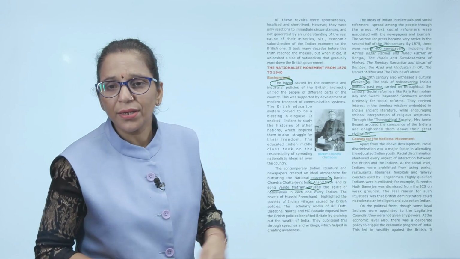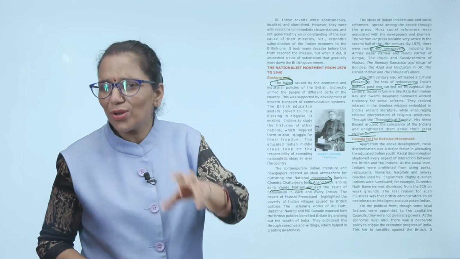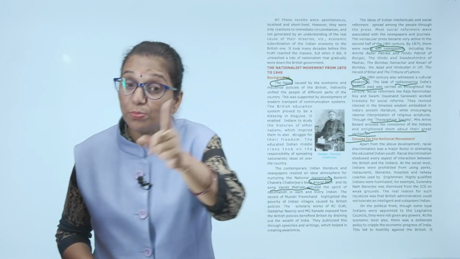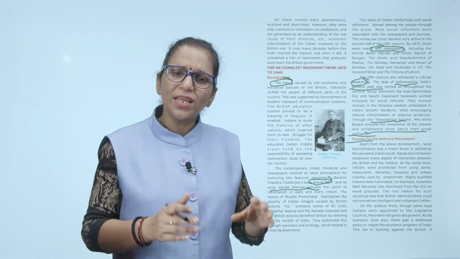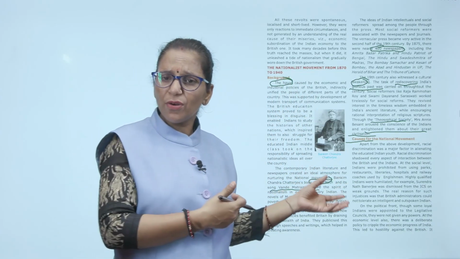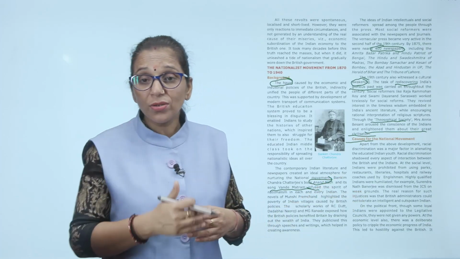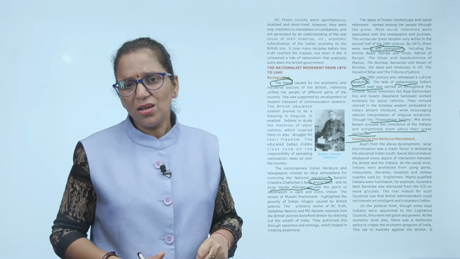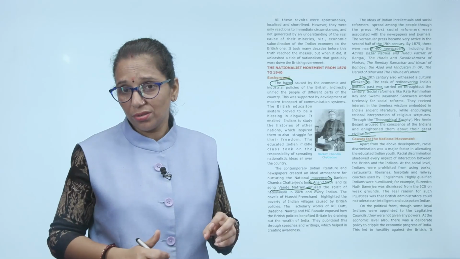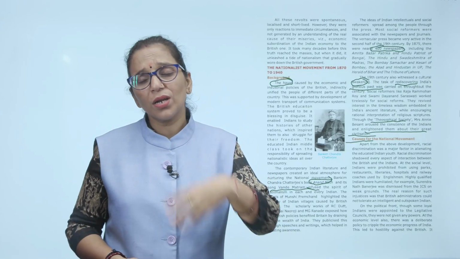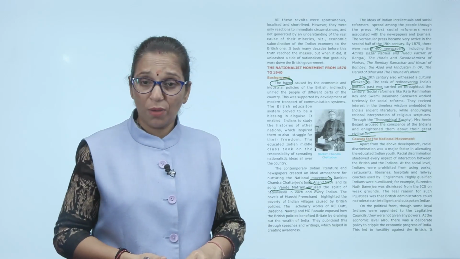On the political front, though some loyal Indians were appointed to the legislative council, they were loyal to the Britishers only. And moreover, they were there for the name only. They were not given so much power that they could speak in favor of Indians. At the economic level also, there was a deliberate policy to cripple the economic progress of India. Lots of customs duties and taxes were imposed on Indian goods and services so that they became expensive, and Indian merchants were unable to sell them in the British market.